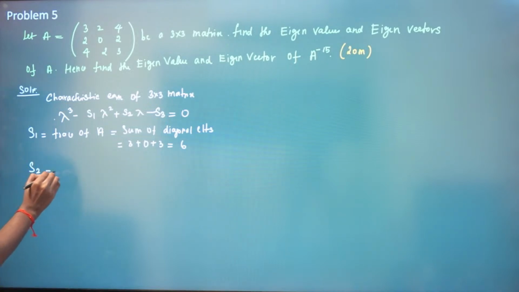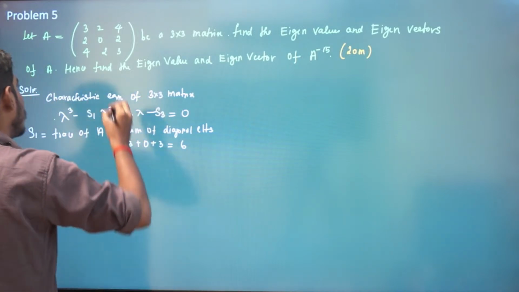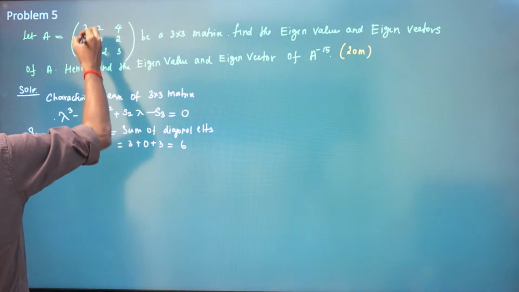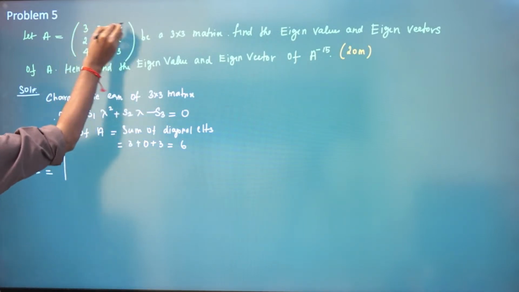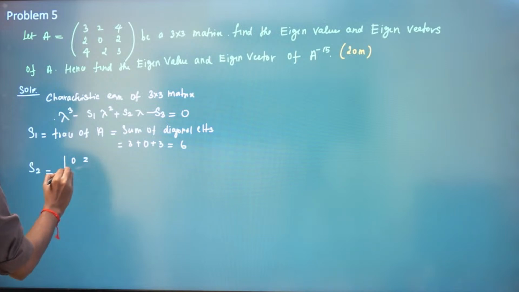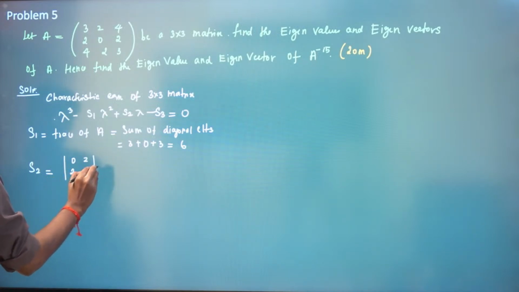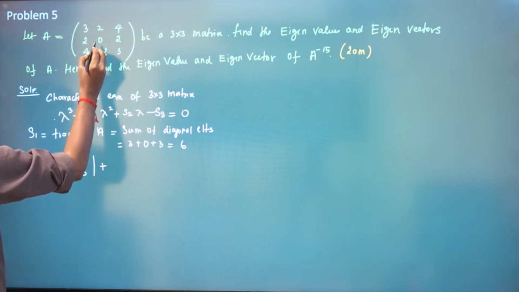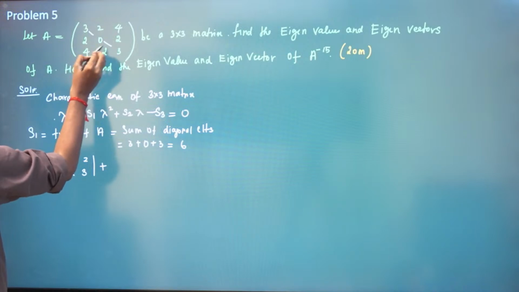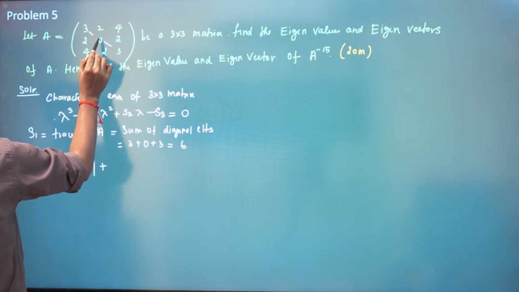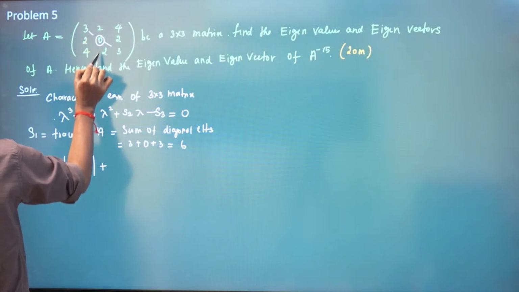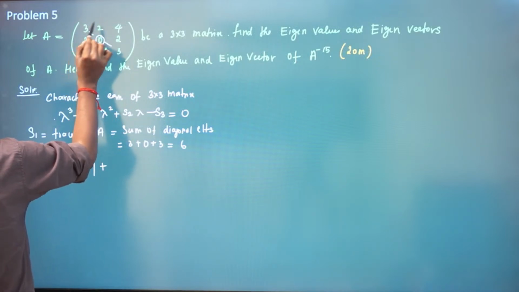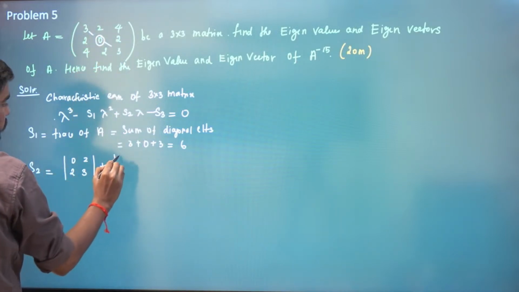Now what is S2? S2 is the sum of the minors of all the diagonal elements. To find the minor of a diagonal element, omit the corresponding row and column. For the first 3, the minor is the determinant of 0, 2, 2, 3. For 0, the minor is the determinant of 3, 4, 4, 3.